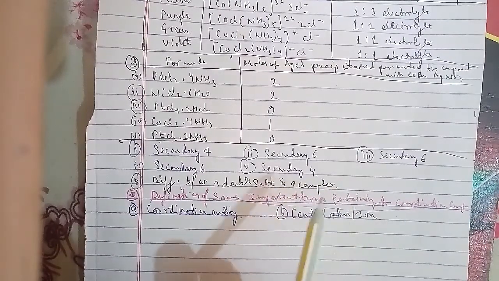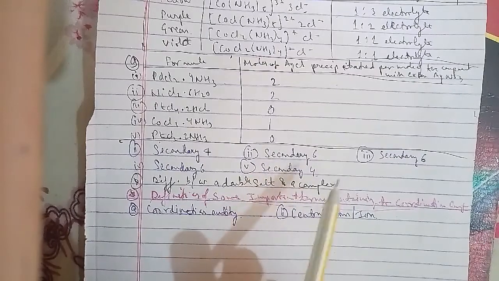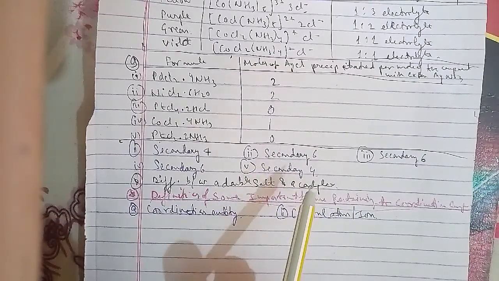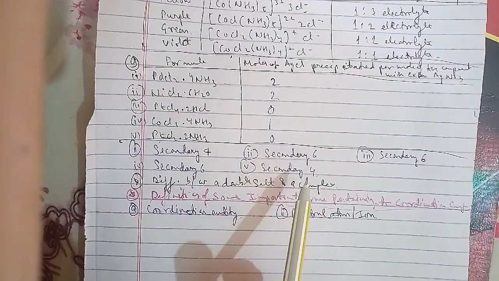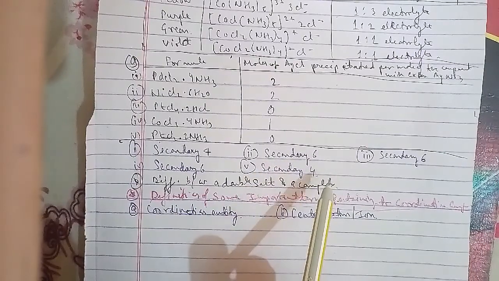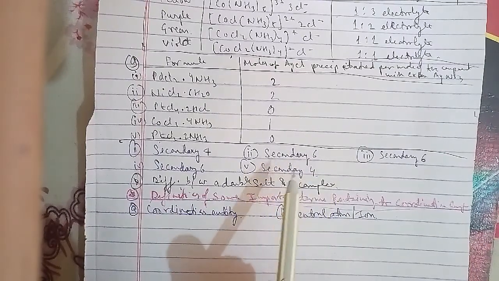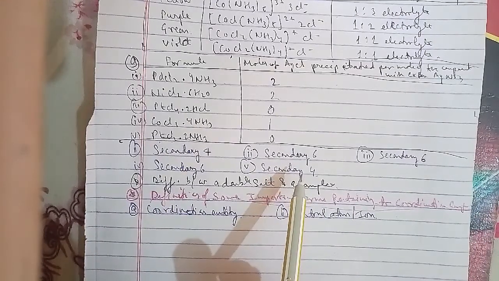For example, the central atom or ion in the coordination entities [NiCl2(H2O)4], [CoCl(NH3)5]2+ and [Fe(CN)6]3- are Ni2+, Co3+ and Fe3+ respectively. These central atoms or ions are also referred to as Lewis acids. We'll talk about the third one,